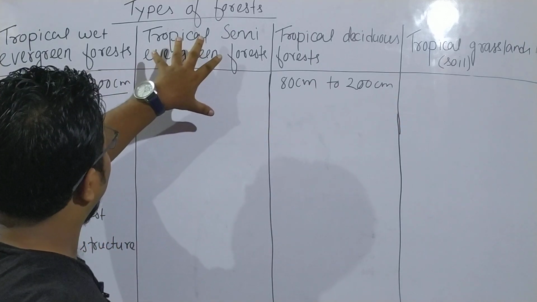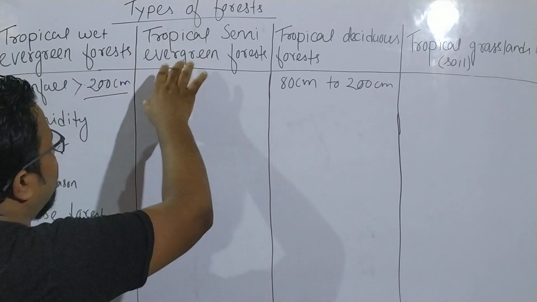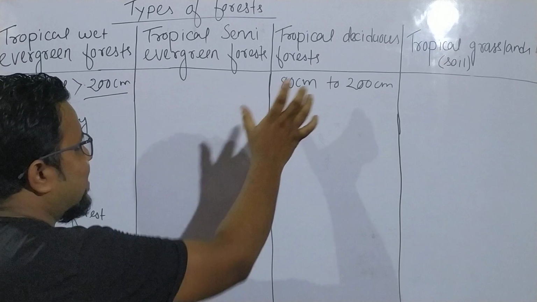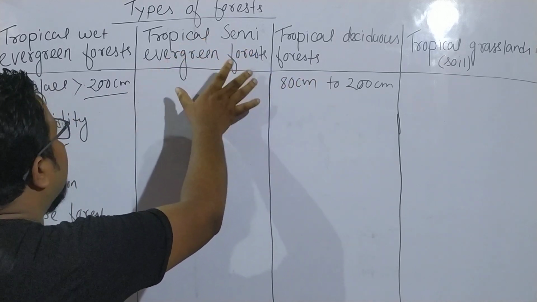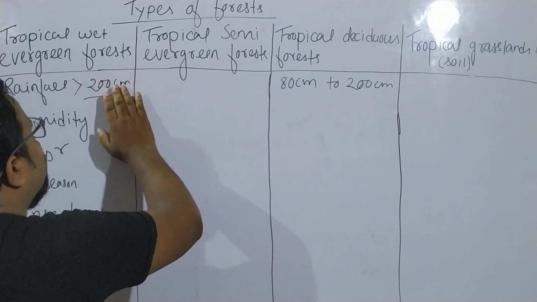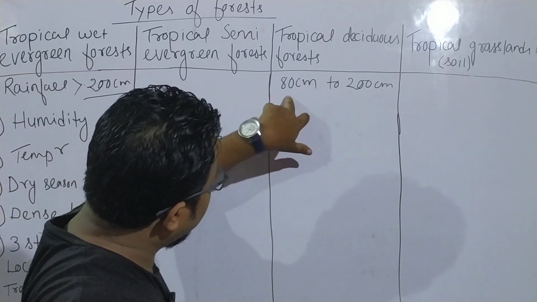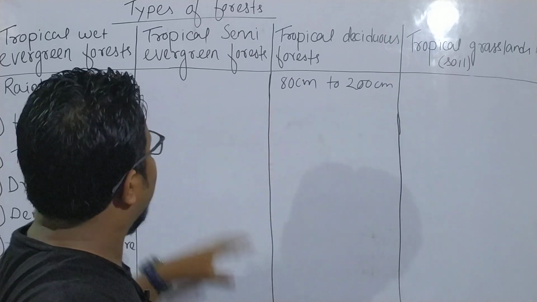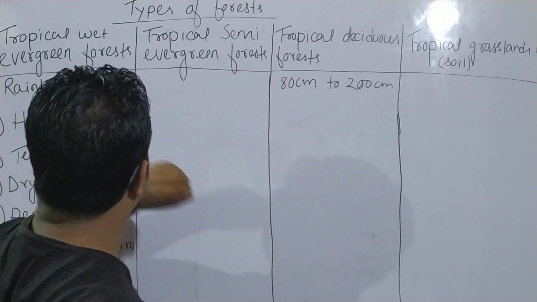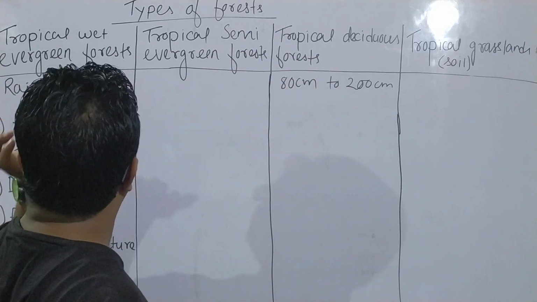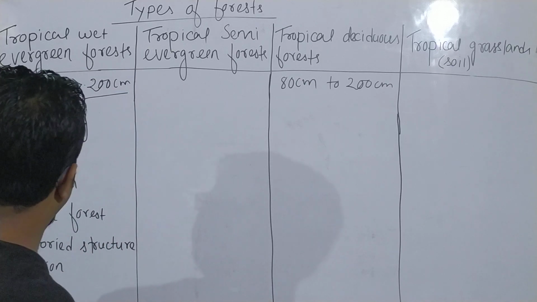Now what will be the rainfall of tropical semi-evergreen forest? It will be less than 200 centimeter and greater than 80 centimeter. That means the rainfall of tropical semi-evergreen forest is greater than tropical deciduous forest and lesser than tropical wet evergreen forest. Next condition is humidity.